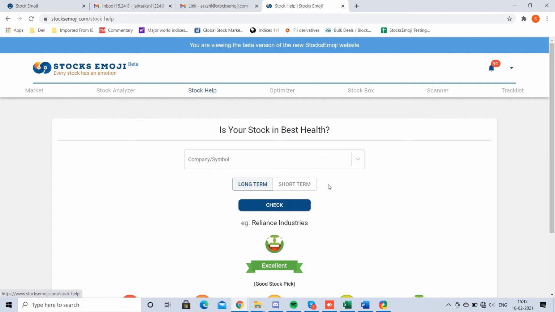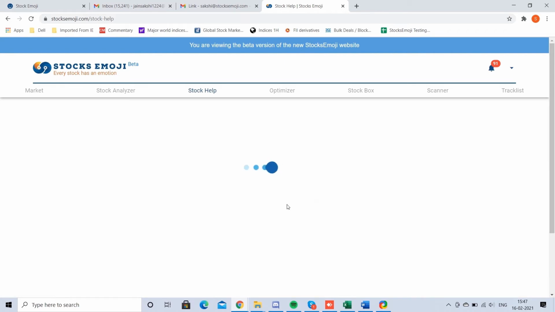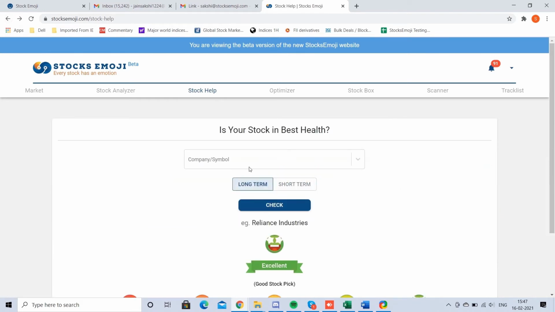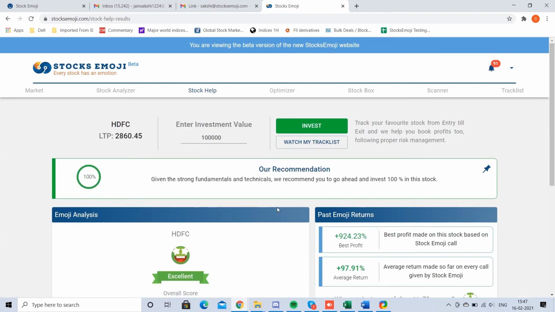Let us try by searching some stocks. Suppose you have searched the stock for short term, say HDFC. So now let us see the recommendation. As per our product, you can go ahead and invest in the stock. Now let us search the same stock HDFC for long term and check the recommendations for the same. So the recommendation for the long term is invest as well.